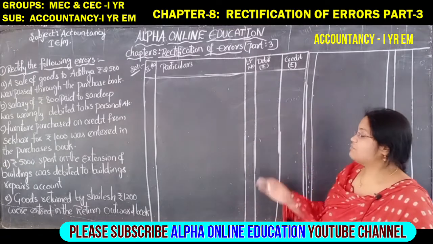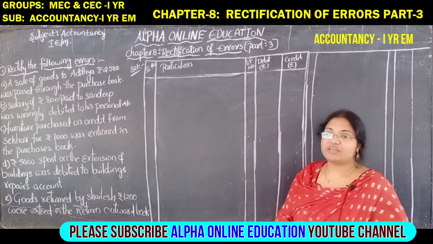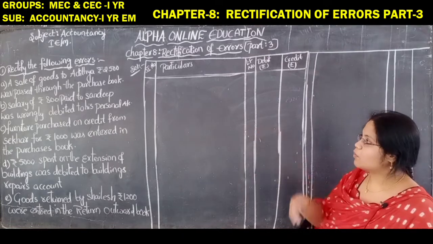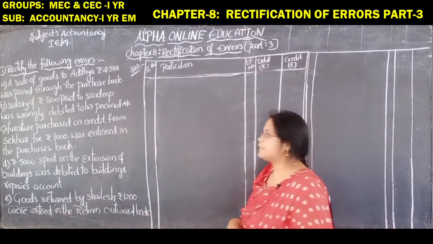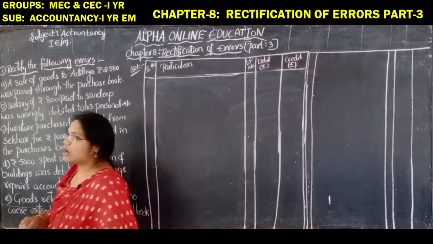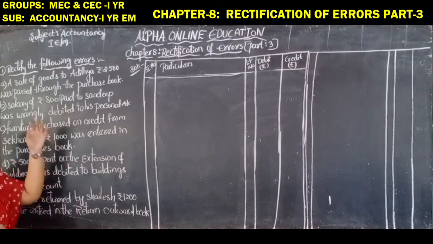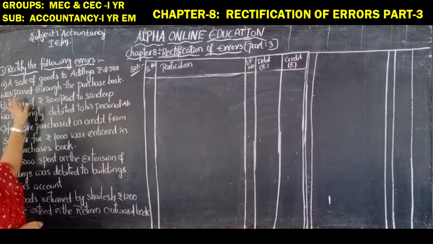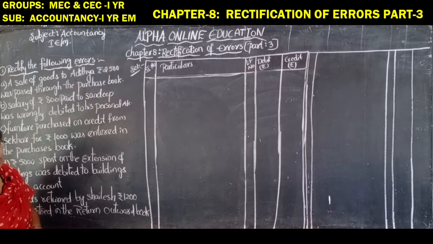So the chapter that we are dealing with is the 8th chapter, rectification of errors, and this is the third session of the chapter. Here we have one problem and we have to solve it. See here, sale of goods to Aditya. We are selling goods to Aditya. Rupees 2,500 was passed through the purchase book.